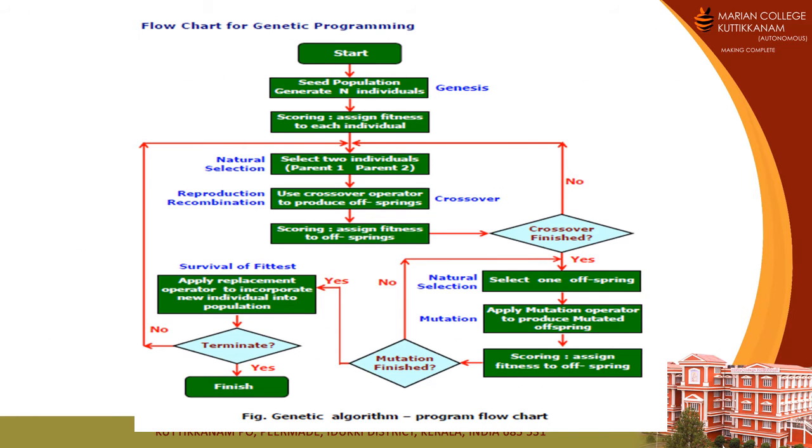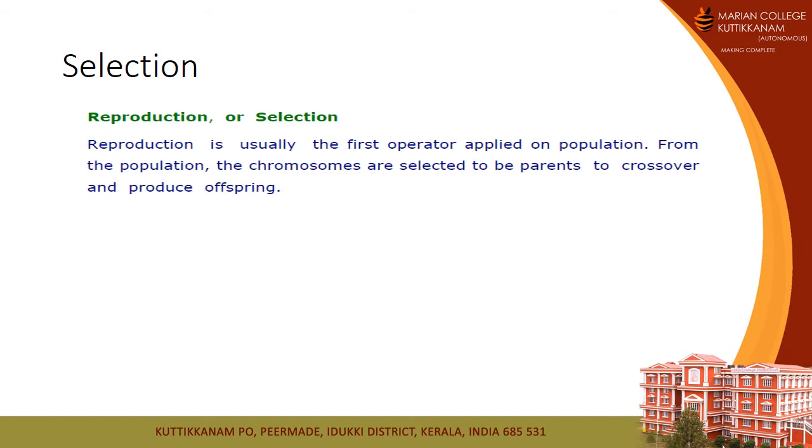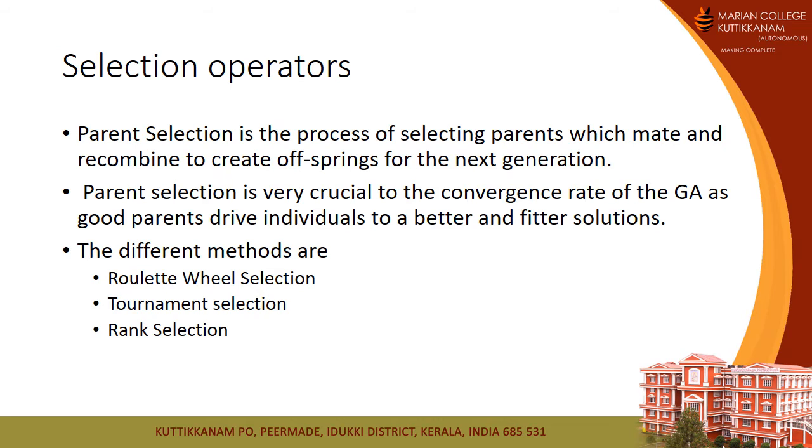This flowchart explains the same concept of the genetic algorithm. There are basically three operations in a genetic algorithm: selection, crossover, and mutation. Parent selection is the process of selecting parents which mate and recombine to create offspring for the next generation.